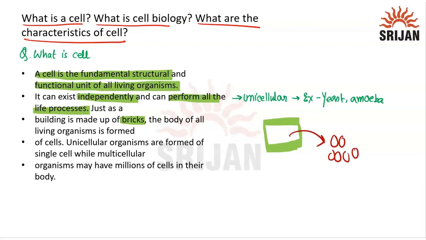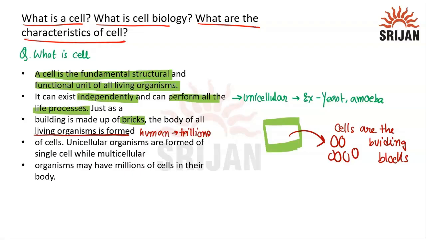So cells are the building blocks because they work like bricks. By these cells, a living organism's body is formed. Inside a human body, trillions of cells are present, right?